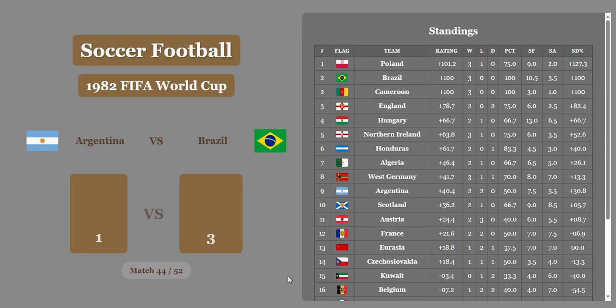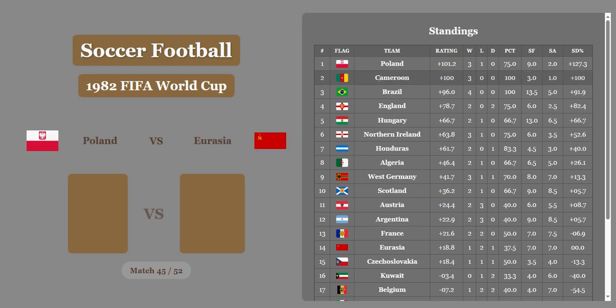I think that's going to, folks. 1-3, they beat Argentina. And they beat them by twice as much after economics are considered. And Brazil, well, actually that's going to drop Brazil's score difference percentage, so they're going to fall to 3rd, and Cameroon will be in 2nd. Now remember, Cameroon is really out of it because they didn't get to the group stage.